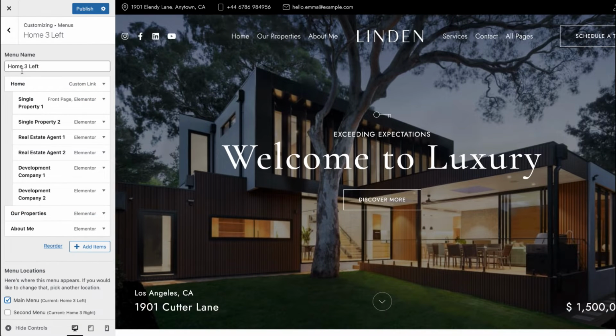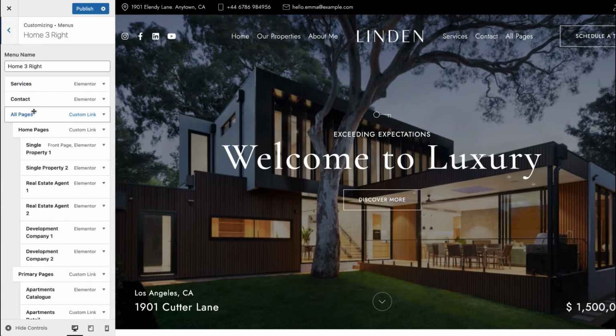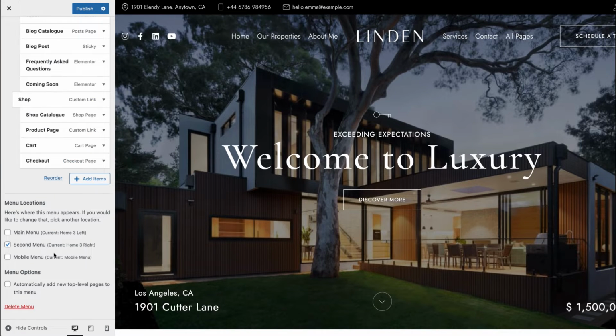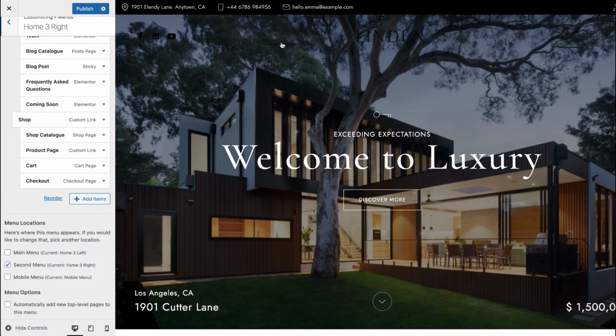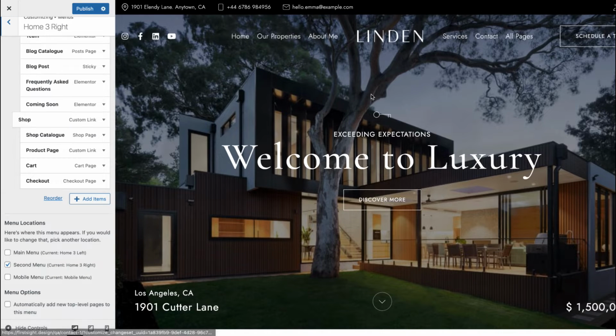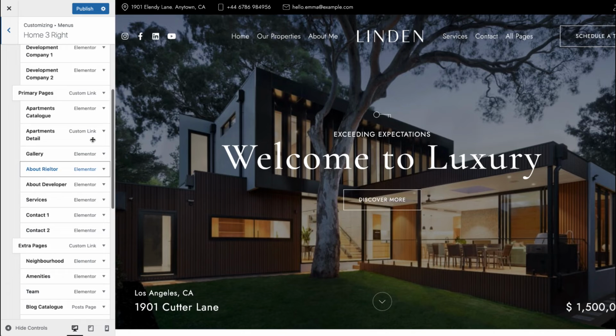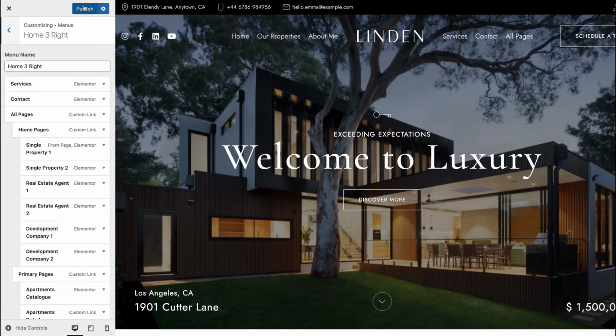So for home 3 left, you need to choose main menu here, and for home 3 right, you need to choose second menu, and you'll have your menus showing on both sides of your logo. To save changes, click on publish.